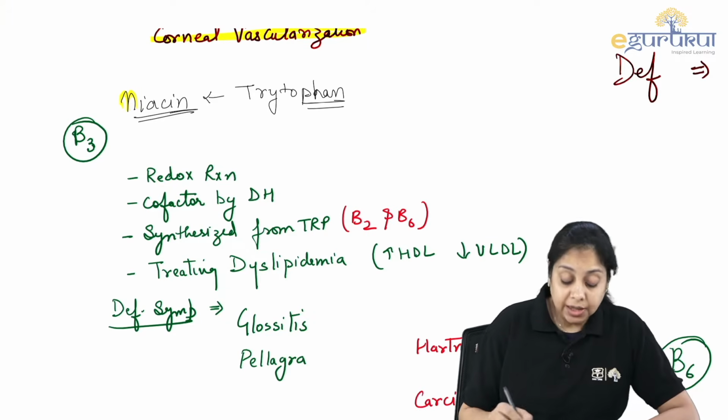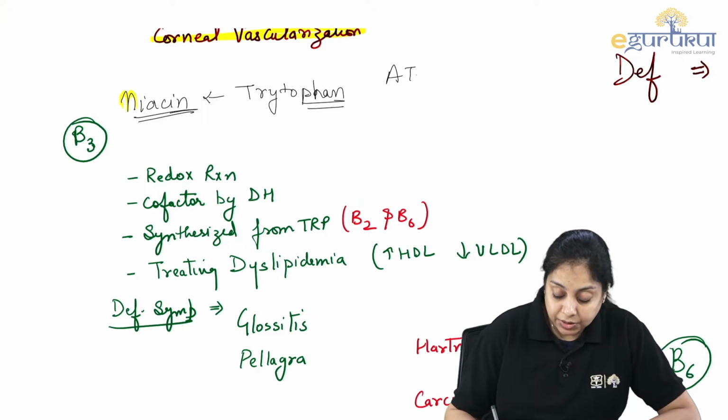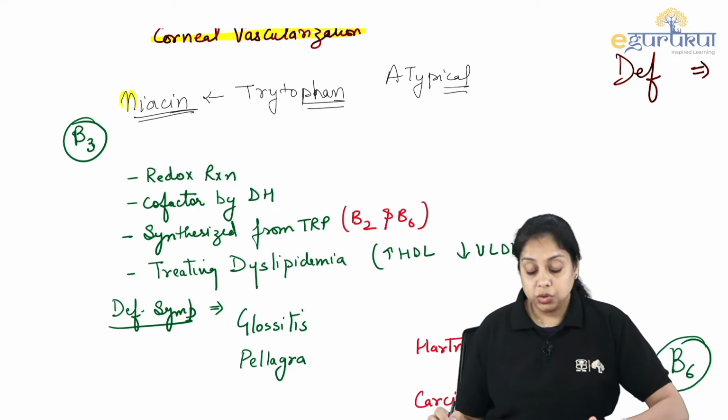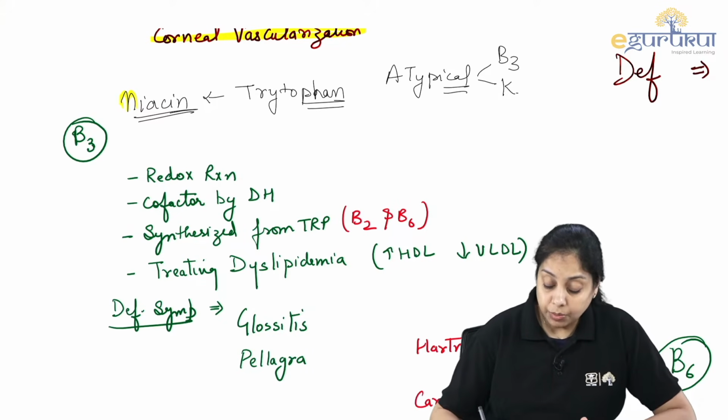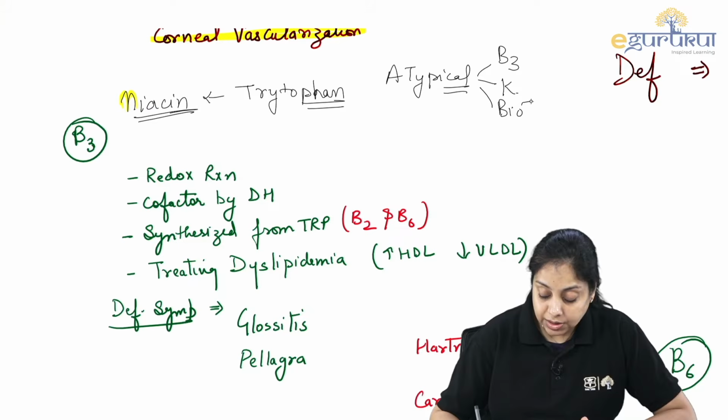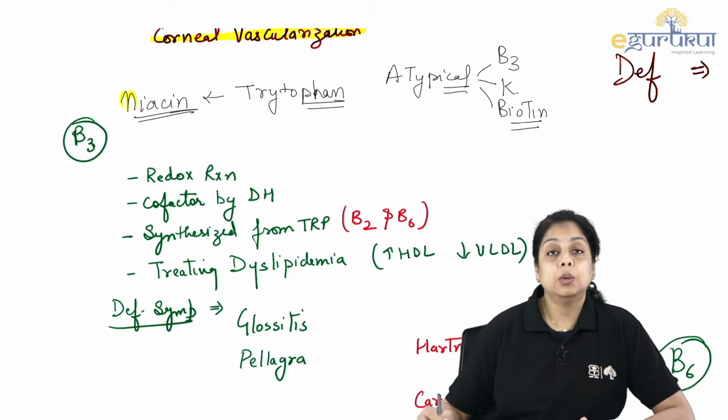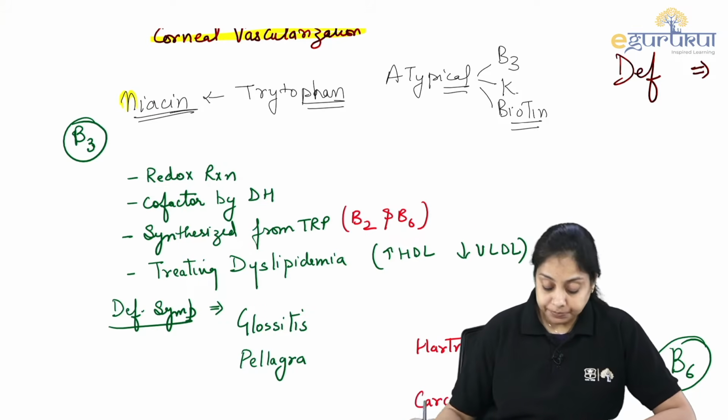So this is an atypical vitamin. Vitamin K is also an atypical vitamin. So vitamin B3, vitamin K, right? And also the biotin. These are atypical vitamins in the body, right?